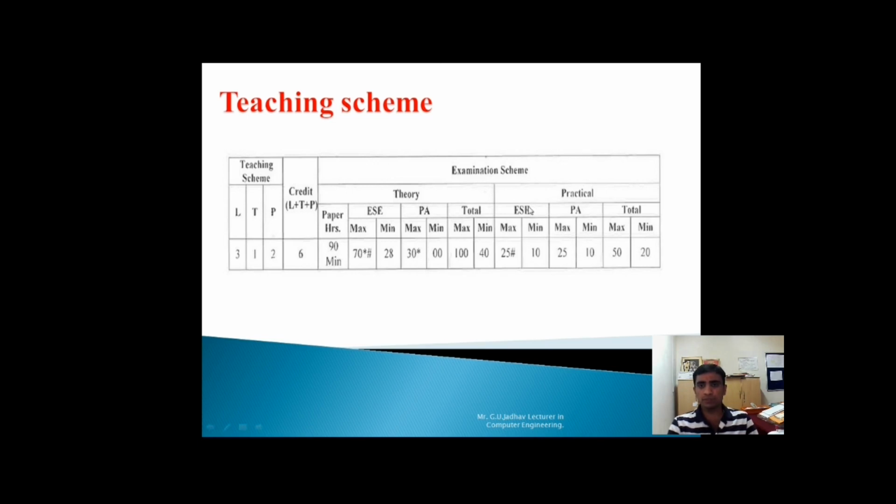The term work carries 25 marks, and the minimum passing criteria is 10 marks. So total practical marks are 50, and the minimum passing criteria is 20 marks. In this way, the AJP subject carries a total of 150 marks. So this is overall the teaching scheme of Advanced Java Programming.